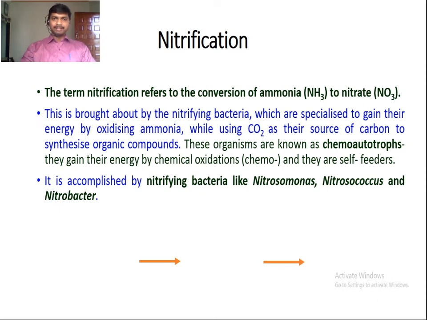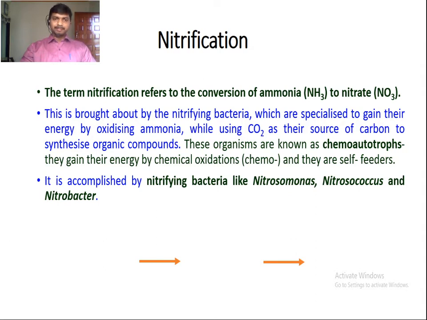So these bacteria require energy. This energy is obtained by oxidizing ammonia while using CO2 as their source of carbon to synthesize organic compounds. These bacteria are known as chemoautotrophs. They synthesize their own food material by obtaining energy by chemical oxidation, so the word chemo is used.